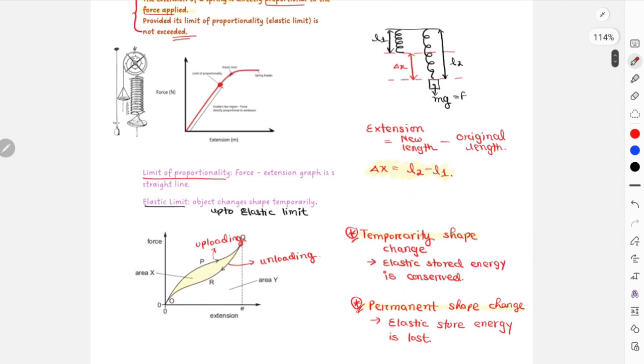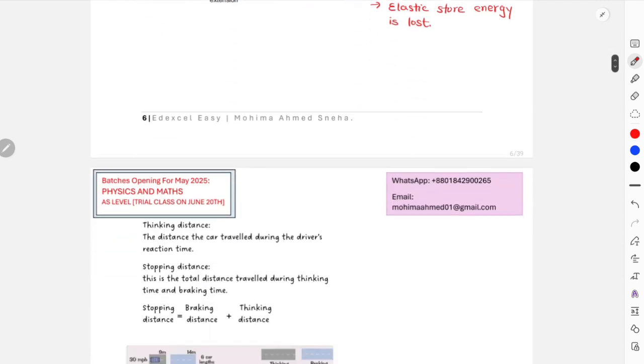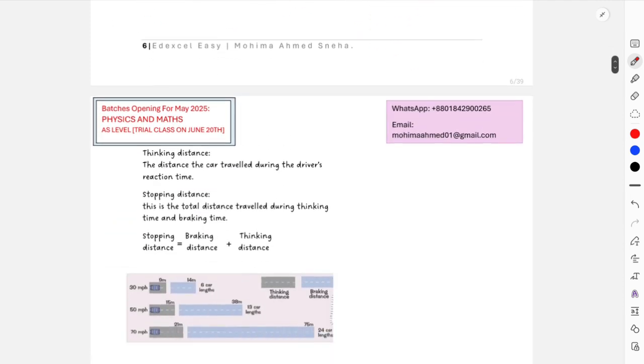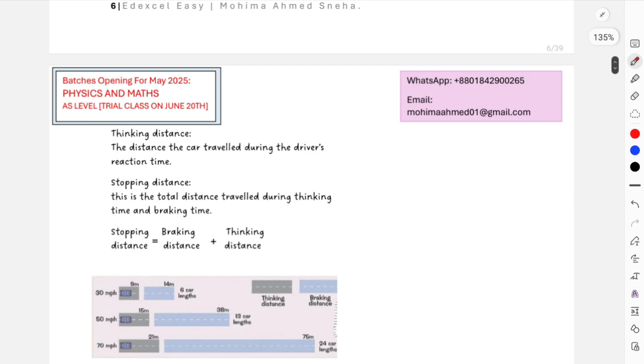Right. Other than this, there's nothing else for Hooke's law. We'll move on. This is about thinking distance. I think from this part we are starting chapter 3. For this thinking distance over here, these are the definitions that you will have to memorize for your cases when the car is about to brake, when the car sees an obstacle, or other kinds of changes that might come across along the road.